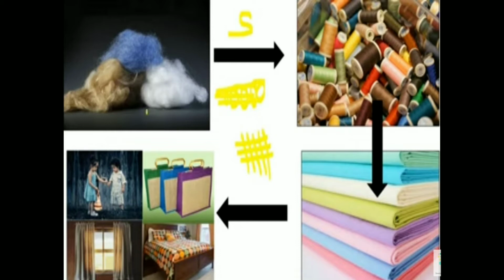So you understood the entire process. First we get fibers from animals, plants, and chemicals. Then fibers are converted into yarns by the process of spinning. Yarns are converted into fabric by the process of weaving and knitting. And fabrics are ultimately converted into these items which are used in our daily life.